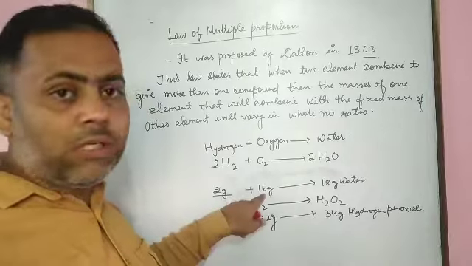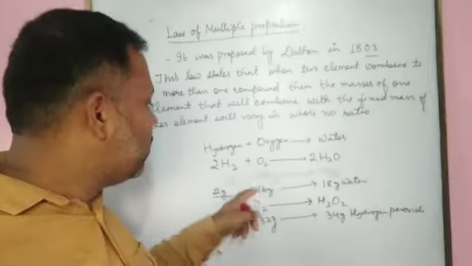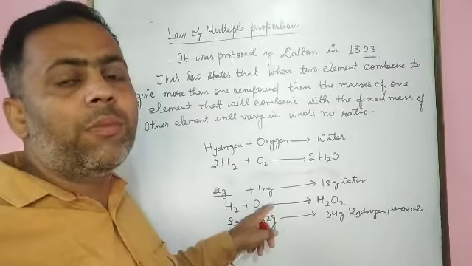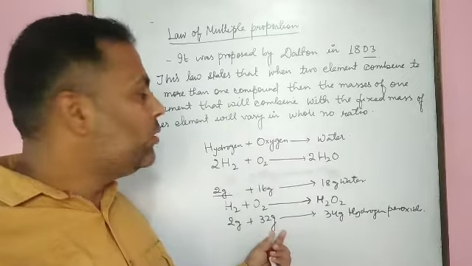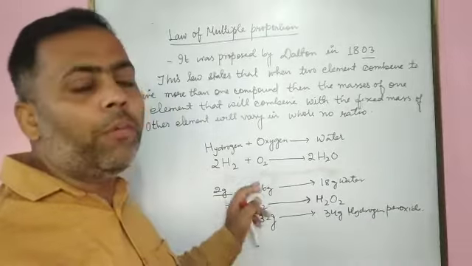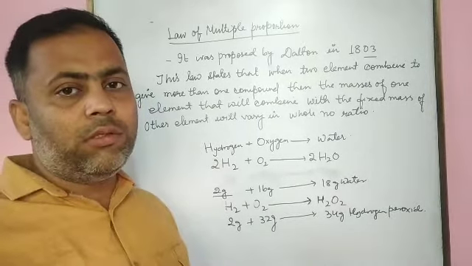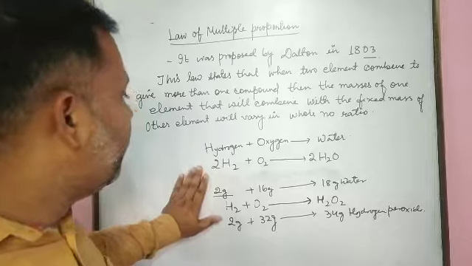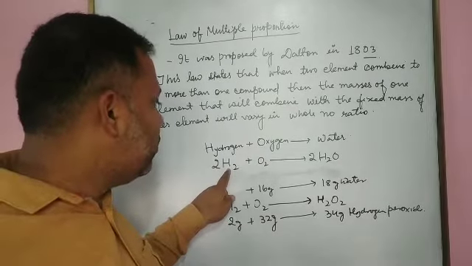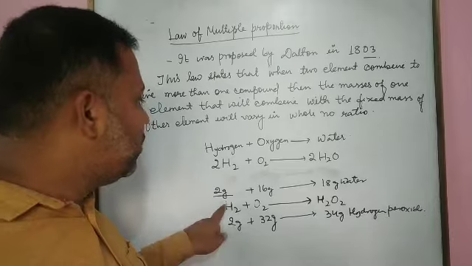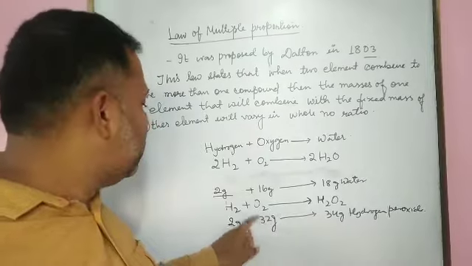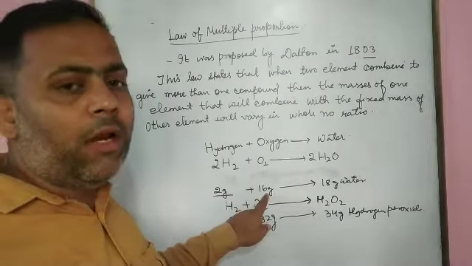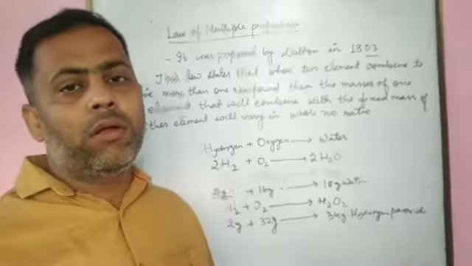It means it is 16, it is 32, that is 16 times 2. When it is multiplied by 2, we get the next compound. It means it will vary in simple whole number ratio, not in fractions. Clear? We know that 2 gram of hydrogen reacts with 16 gram of oxygen, and here it is 32 gram. It means the mass of the other element that will react with the fixed mass of one element will vary in simple whole number ratio.